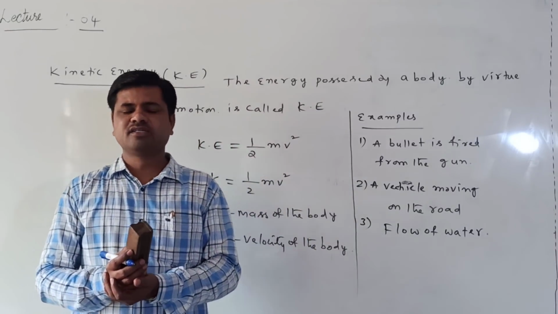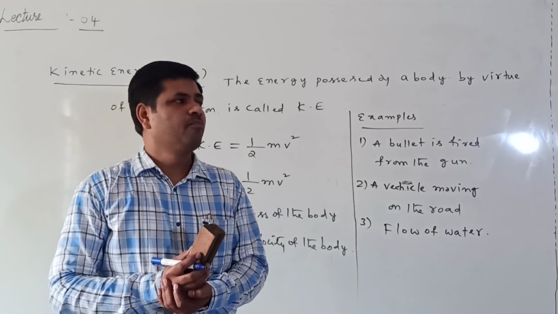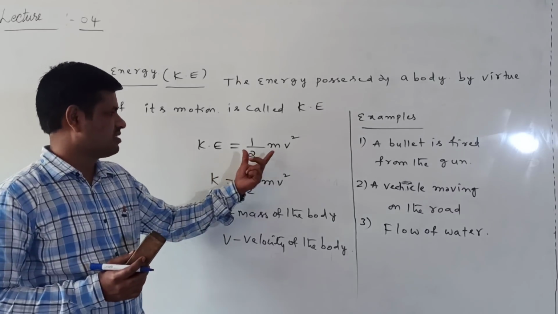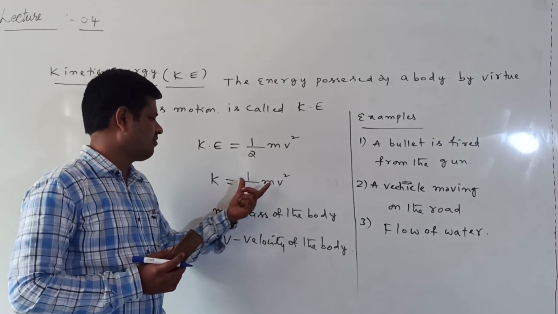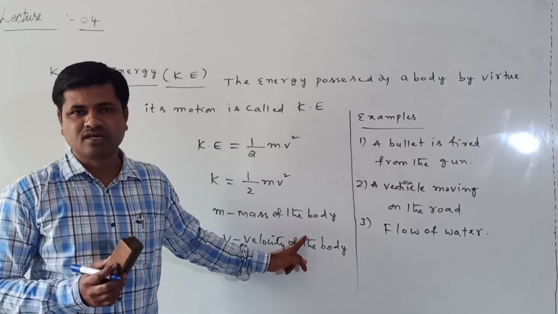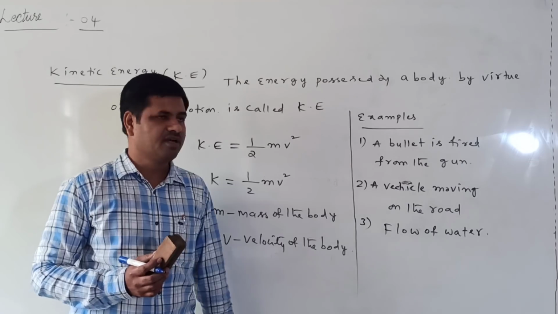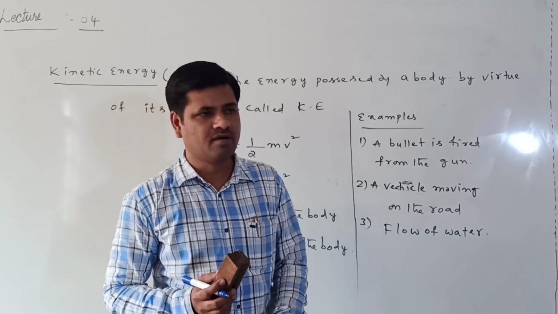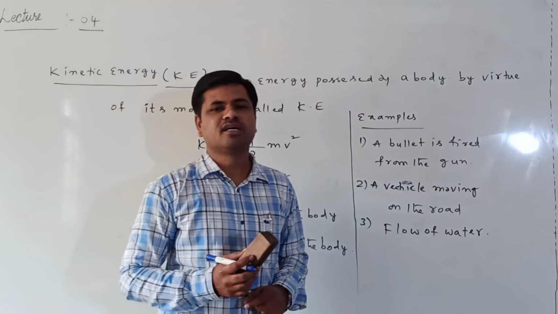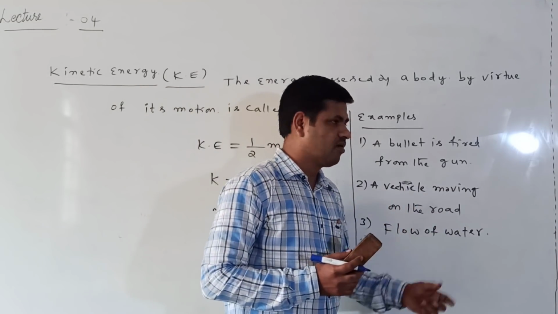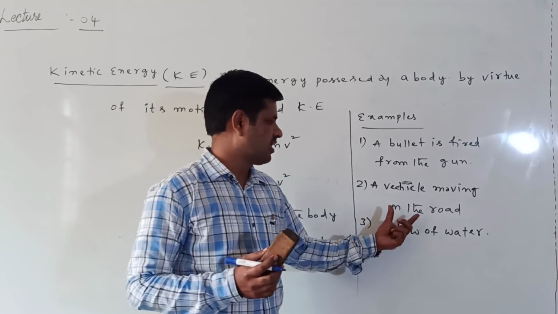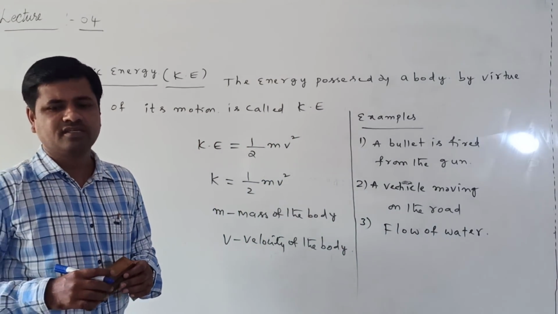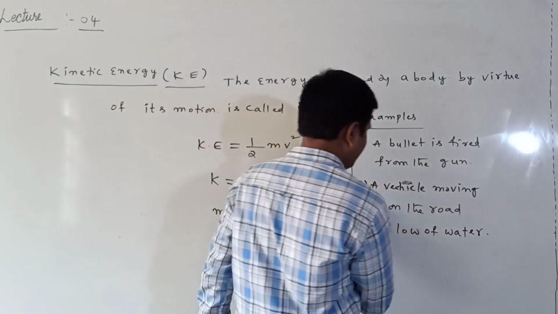These are all examples for kinetic energy. Kinetic energy means the energy possessed by a body by virtue of its motion. The general expression is half mv square, simply K equal to half mv square, where m is the mass of the body and v is the velocity of the body. The examples: a bullet fired from the gun is in motion, so it has kinetic energy. A vehicle moving on the road is in motion, so it has kinetic energy. Flow of water means water is also in motion, so it has kinetic energy.